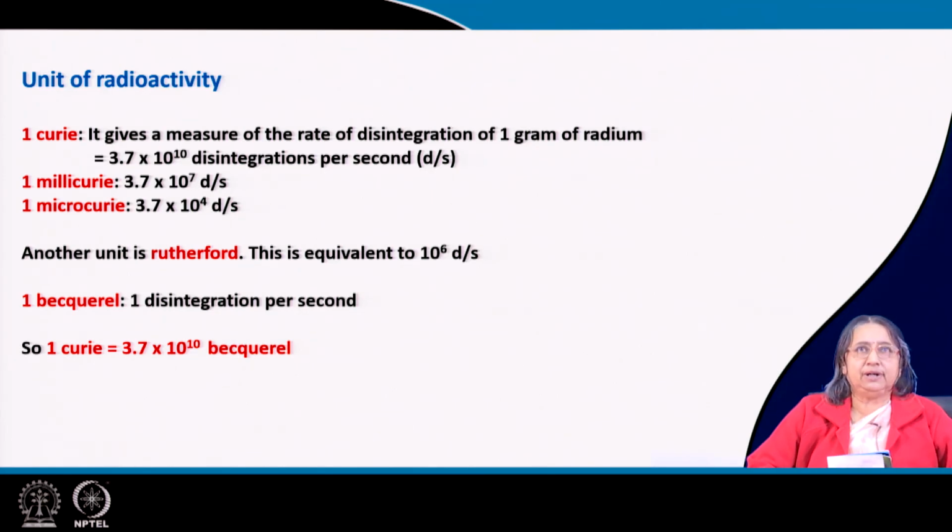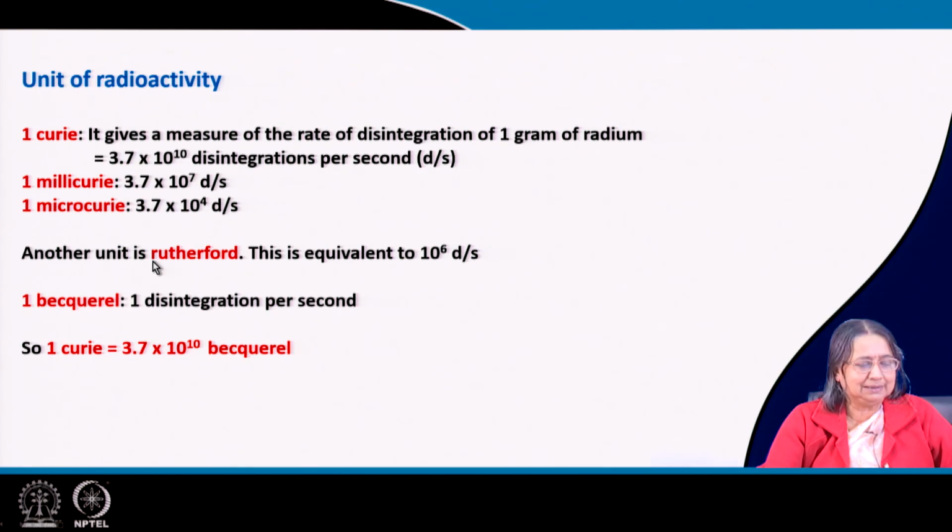Now, units of radioactivity, this is very important. One interesting thing you can see here, Curie is somebody's name. Rutherford is somebody's name, they are all famous scientists. Becquerel is another name, but you see when we use them as the unit, all are small letters. Okay.